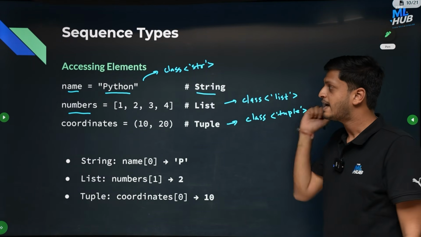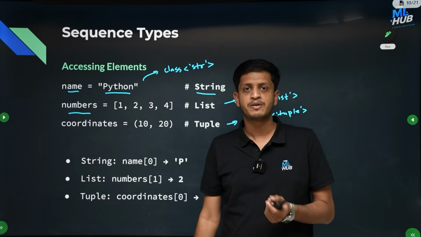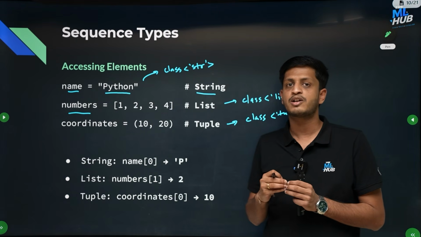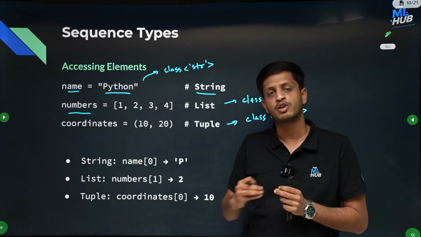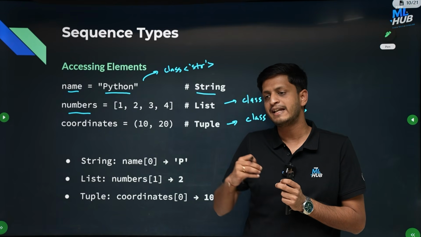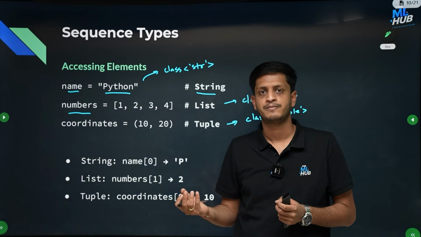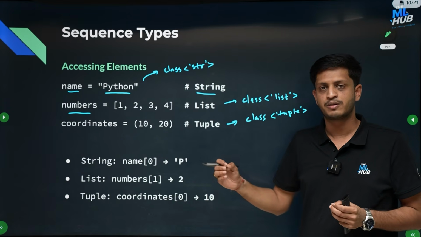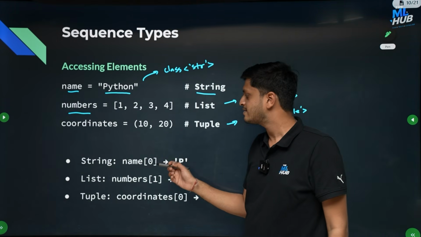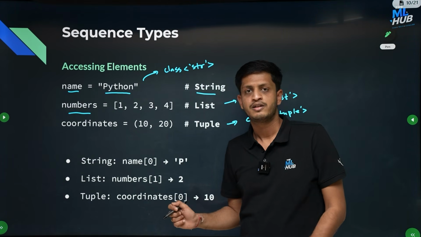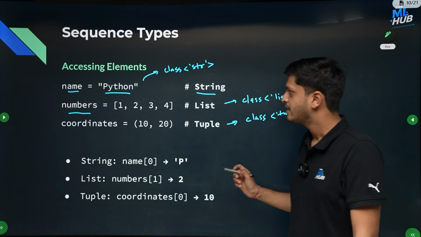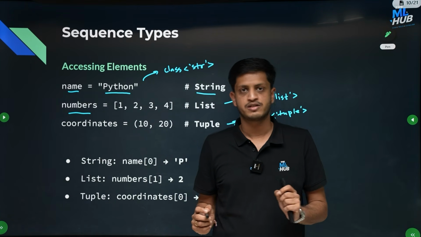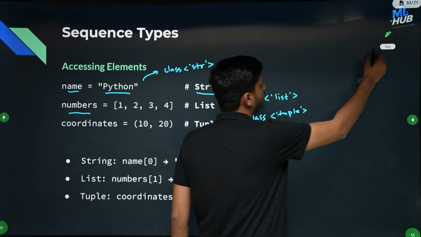Okay. And the beauty about sequences is, since sequences are ordered collections, they have a particular ordering, and you can access any ith element in them. You can access any element because they are ordered, right? They have a particular sequence. So if I want to access the 0th element or first element, what do we mean by 0 here? Python is a zero indexed language. So let me explain how it works.